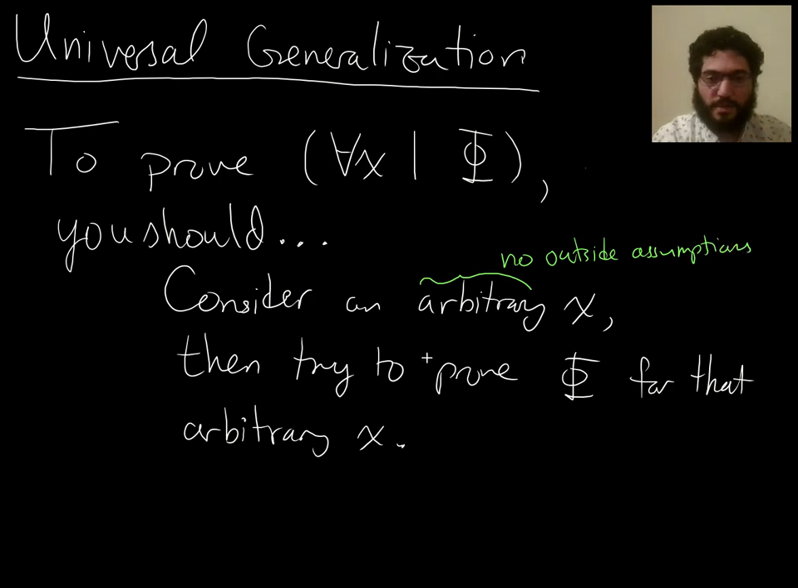So that means if the argument you're making to prove this for all statement is part of a larger proof where maybe you mentioned x before and did some things using the variable x, then when you start your universal generalization argument, after you consider an arbitrary x, all assumptions about x are cleared. It's now a name for an arbitrary thing, meaning something about which we have no assumptions.